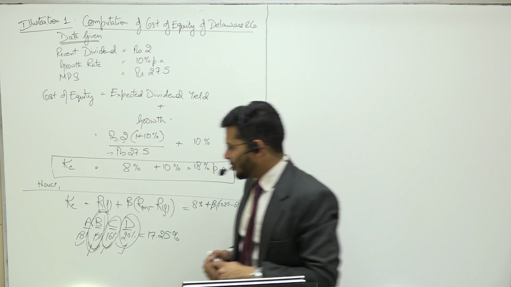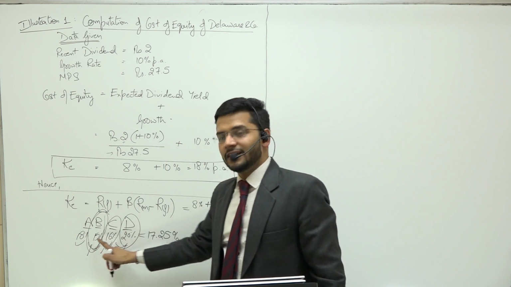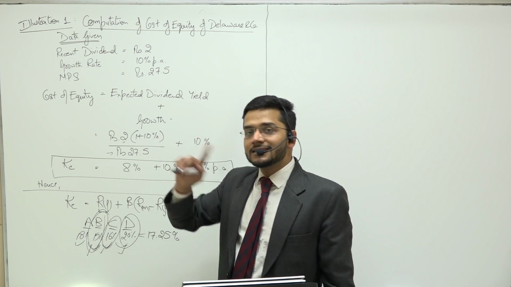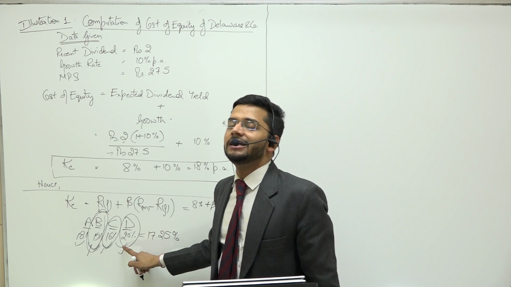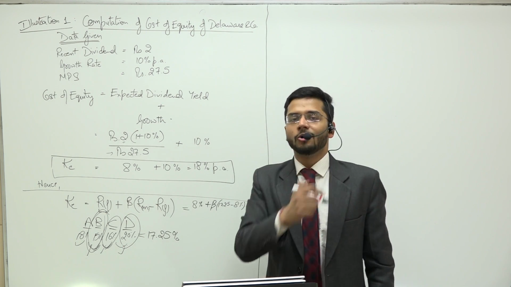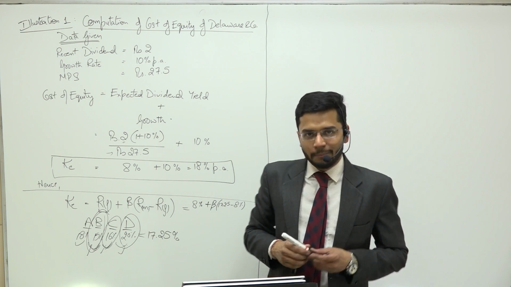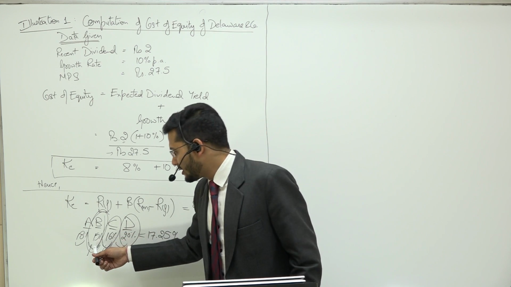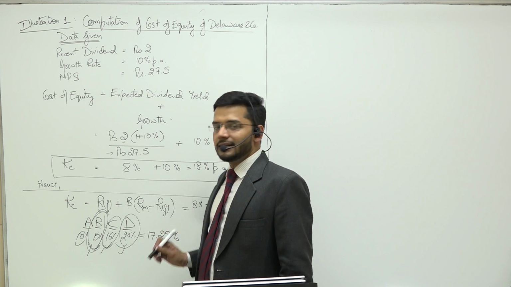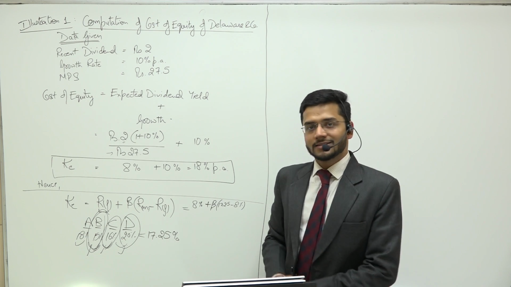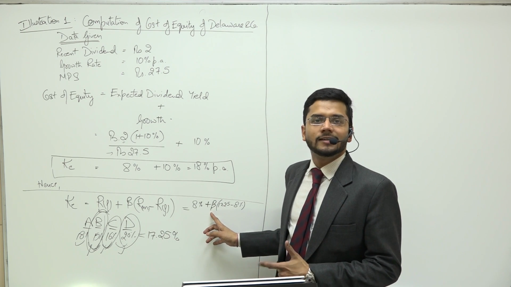So the risk and reward of B vis-a-vis the entire industry is less. The risk and reward relationship of D vis-a-vis the entire industry is more. So depending upon the relationship between a particular company and the entire industry, I'm going to fix rewards for you. And that is how beta is calculated.